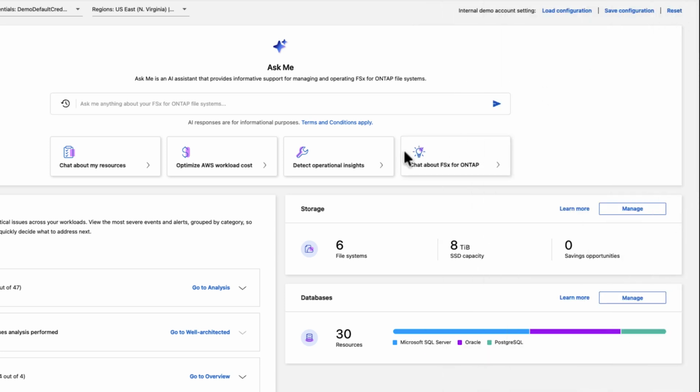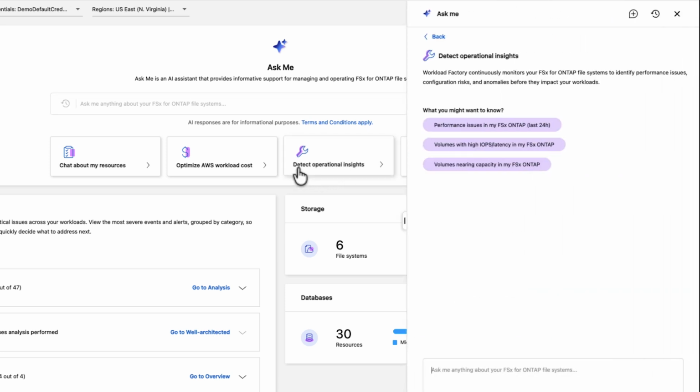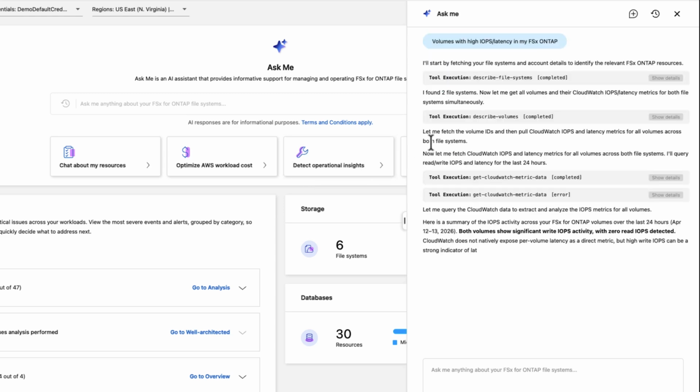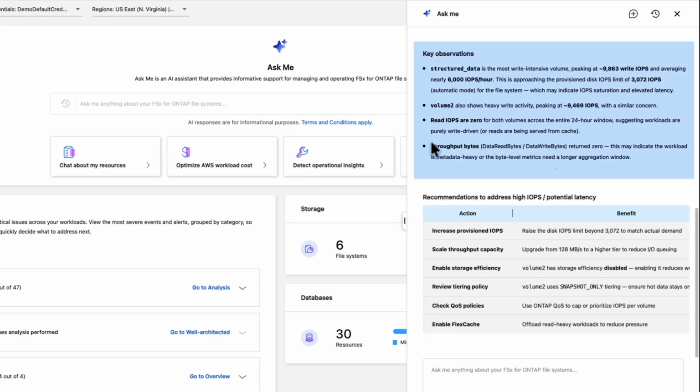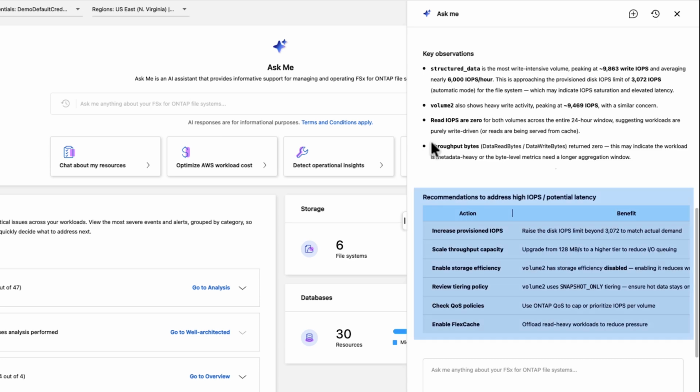The third group of conversation starters suggest topics for detecting operational insights, for example, volumes with high IOPS or latency in your FSx for ONTAP file systems. Ask Me shares key observations and recommendations for remediations.